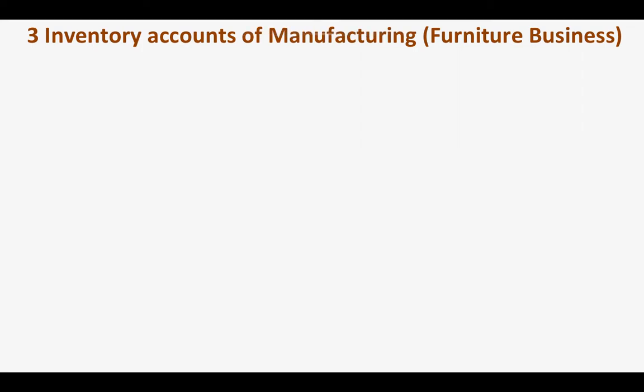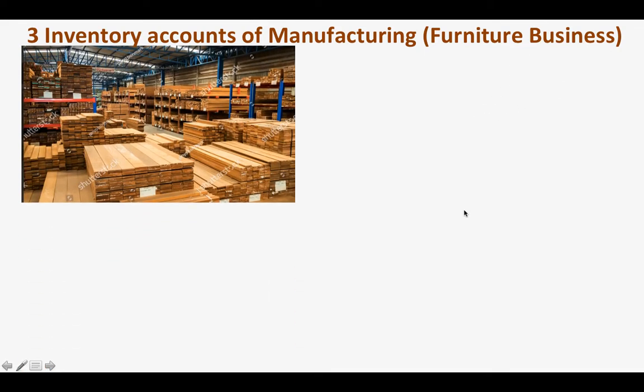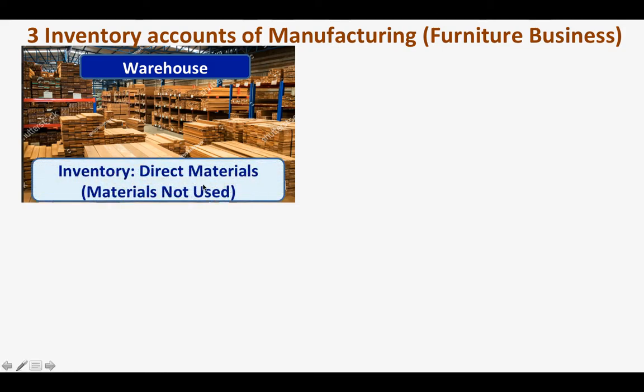Okay. So, in effect, class, we have 3 inventory accounts of manufacturing. Ang example natin ng mga inventory account na ito will be for furniture business. Okay. Meron tayong inventory sa ating warehouse. Ano yung inventory natin sa warehouse natin? Ang inventory natin sa warehouse, yung mga materials na hindi nagamit. Kunyari, at the end of accounting period, December 31st, yung mga natira sa warehouse is our inventory.